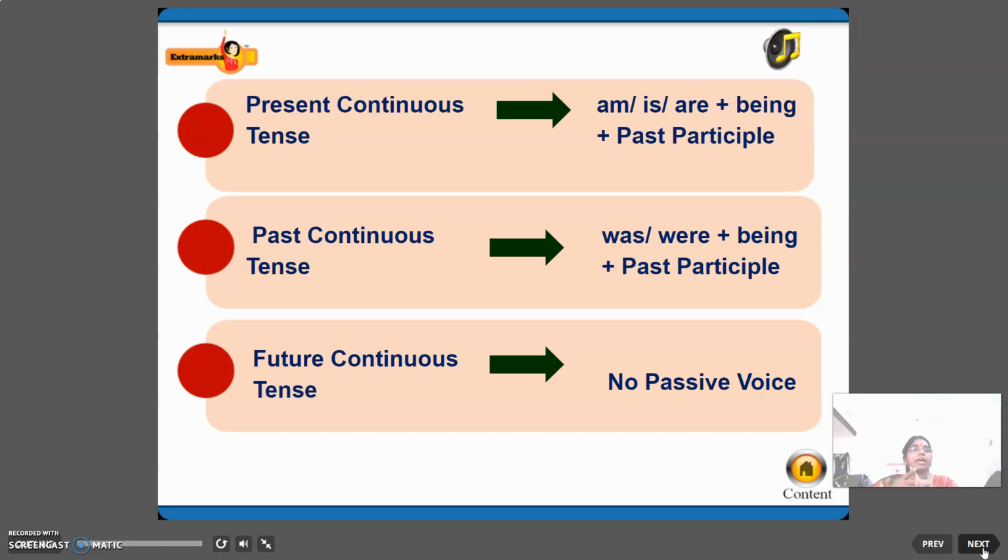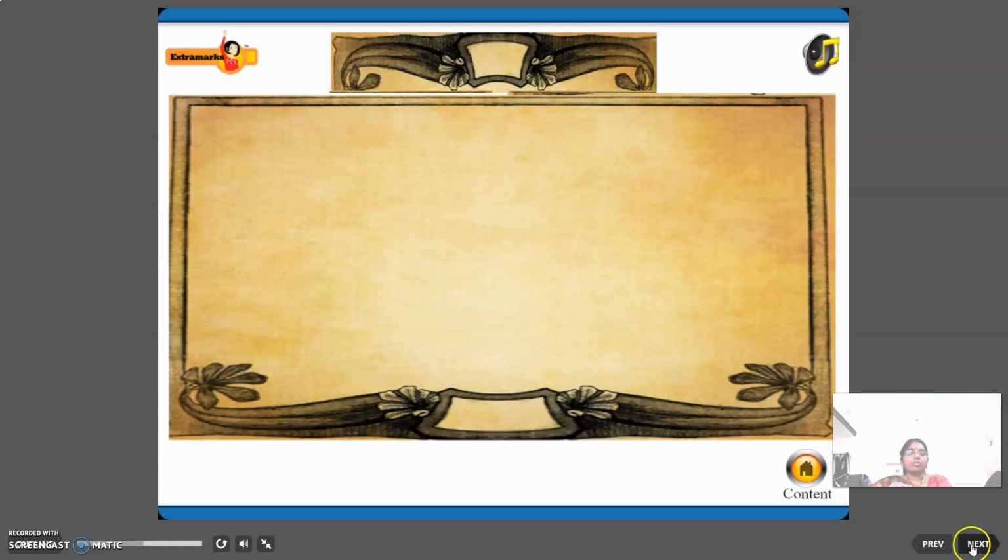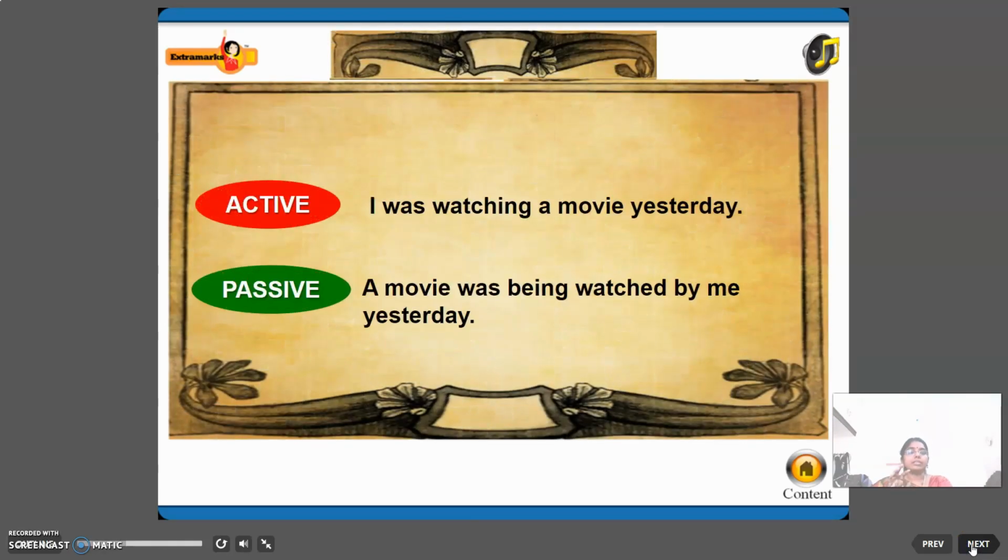Present continuous: am, is, are being plus past participle form. Past continuous tense: was and were plus being plus past participle. Future has no passive form, right? So what we are going to learn today is an example. I was watching a movie yesterday, right? I was watching a movie yesterday. This is past continuous. A movie was being watched by me yesterday, right?